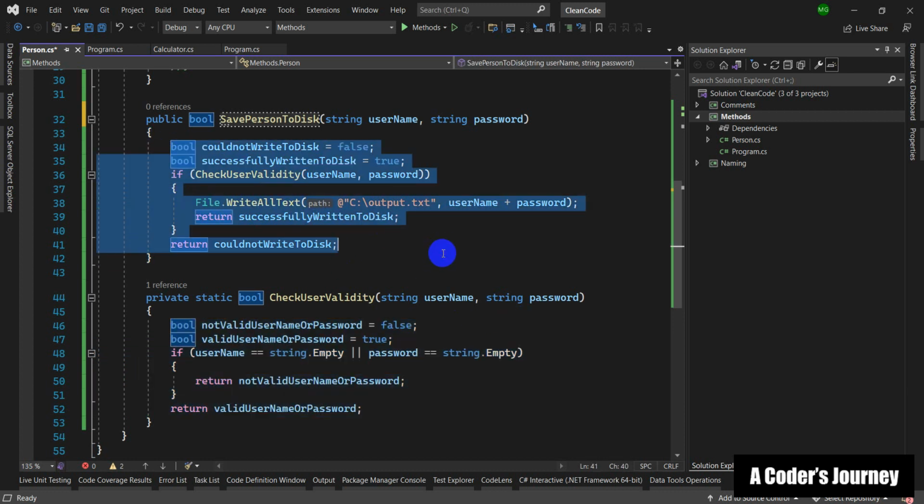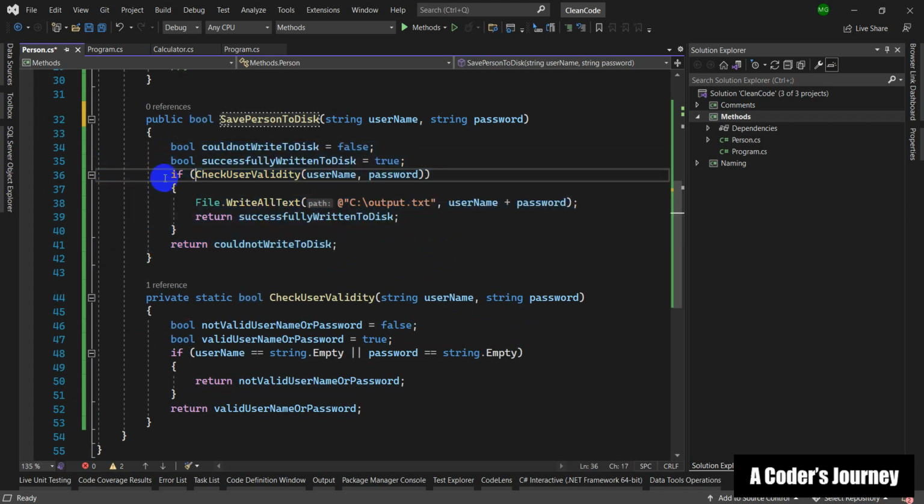Again, this method is very cohesive. We are checking the validity, and if the validity check passes, we're gonna write to disk.